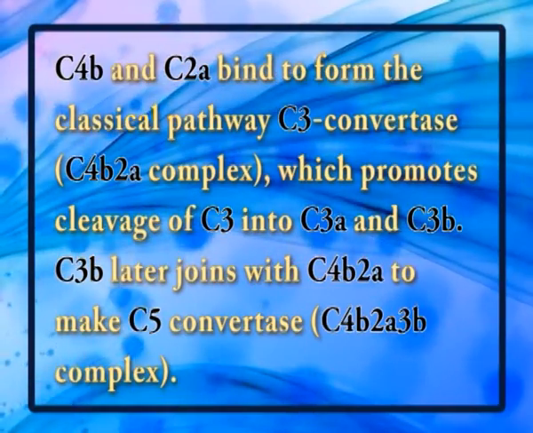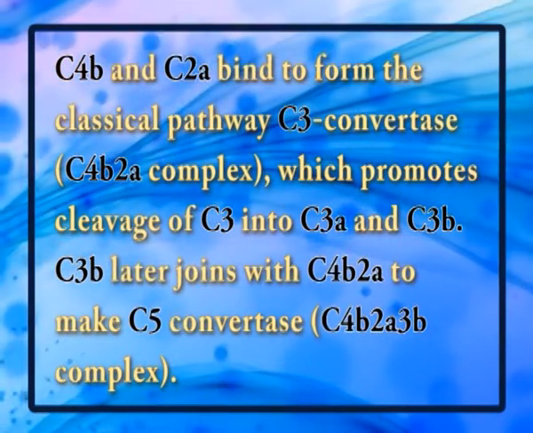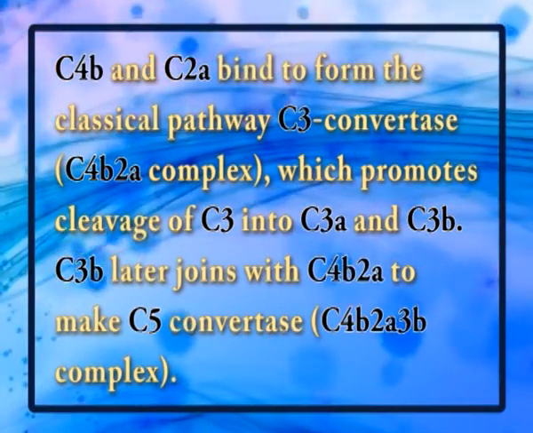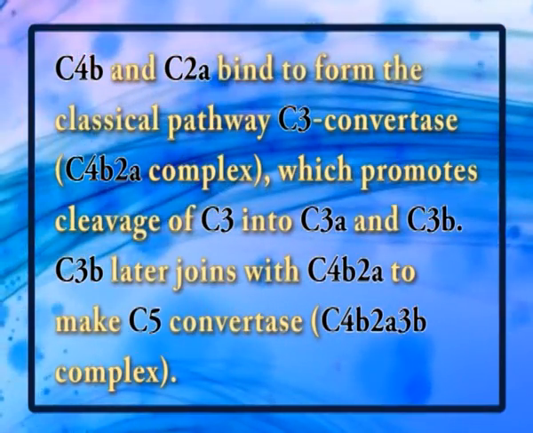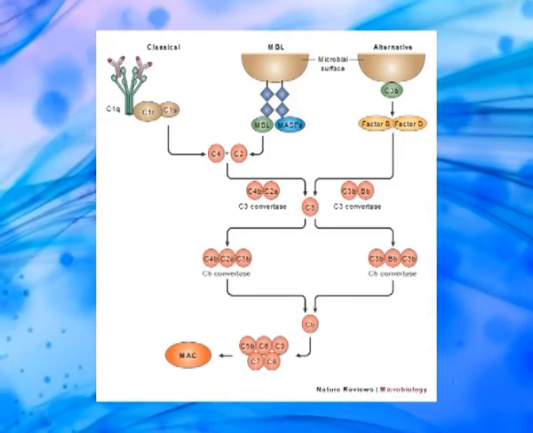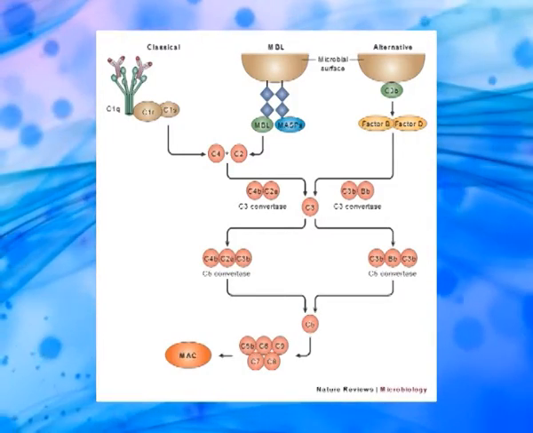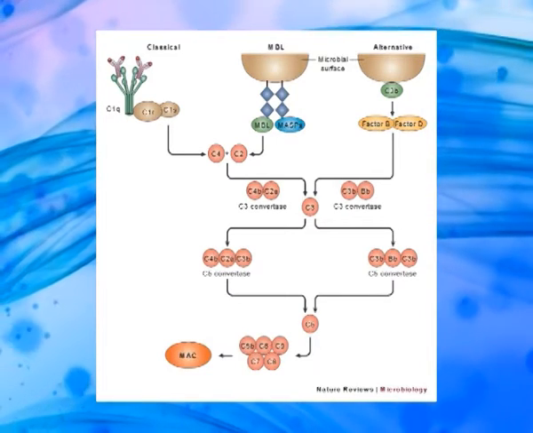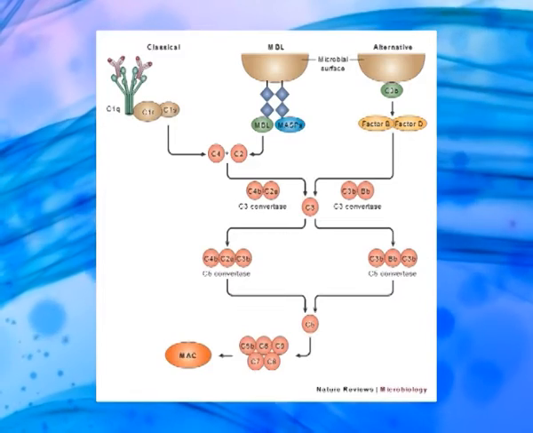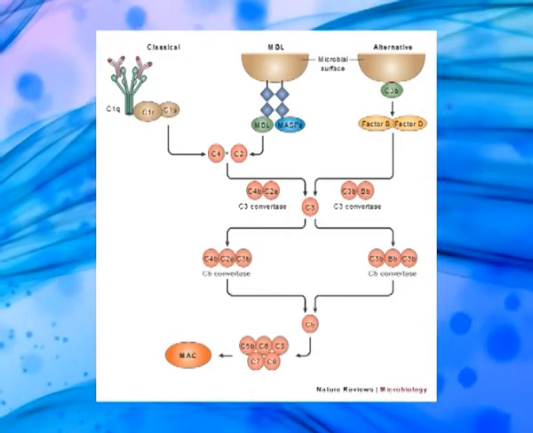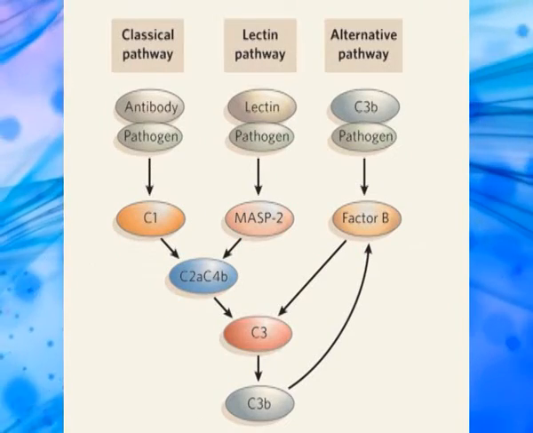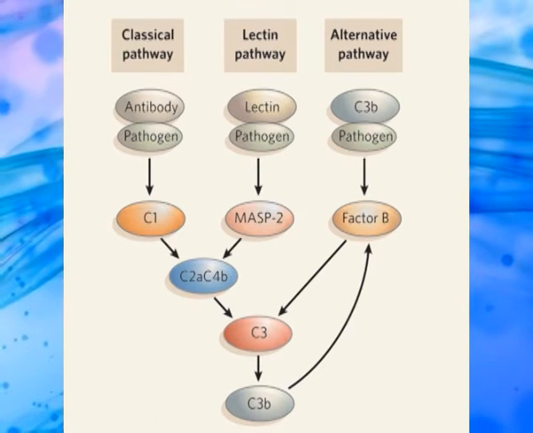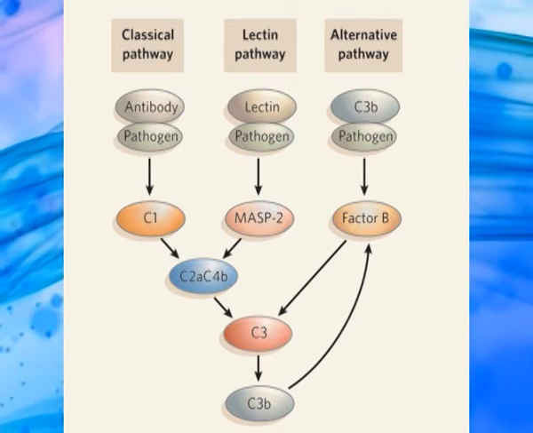C3b later joins with the C4b2a to make C5 convertase, that is the C4b2a3b complex. Alternative pathway. The alternative pathway is continuously activated at a low level, analogous to a car engine at idle, as a result of spontaneous C3 hydrolysis due to the breakdown of the internal thioester bond, that is, C3 is mildly unstable in an aqueous environment.